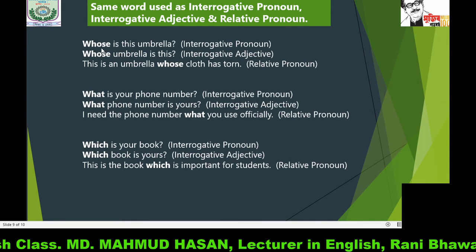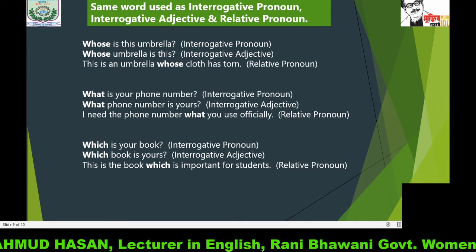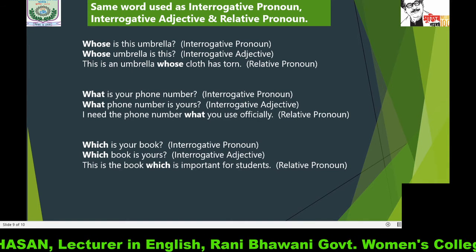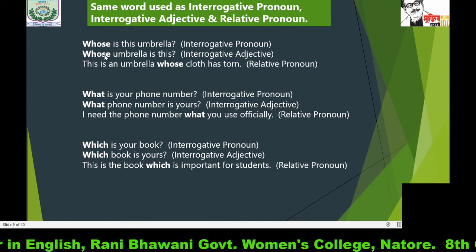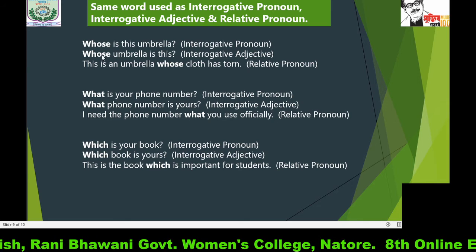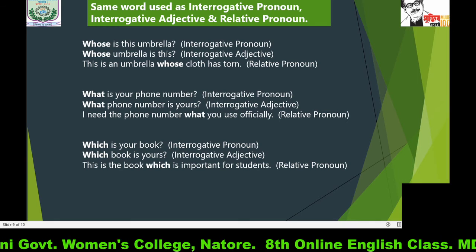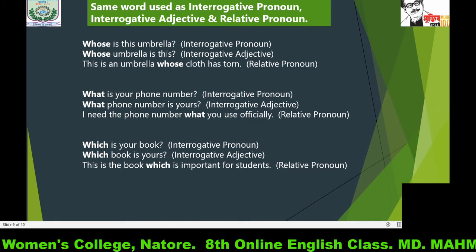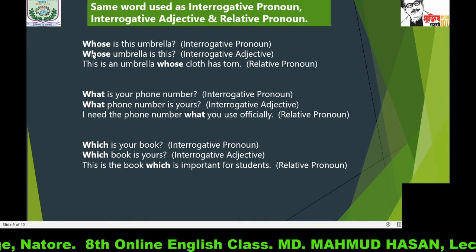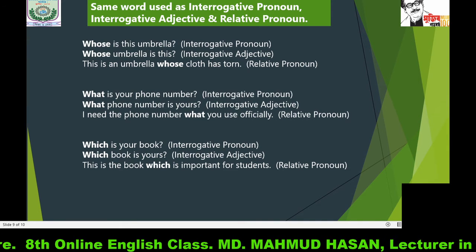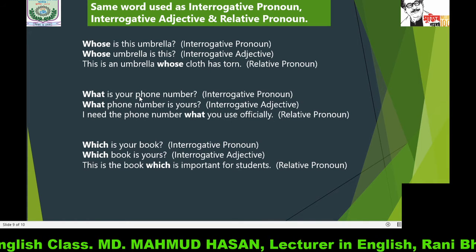In the first case, whose is used as interrogative pronoun, and in the second case, whenever we use whose or any WH word before a noun, that will be used as interrogative adjective.